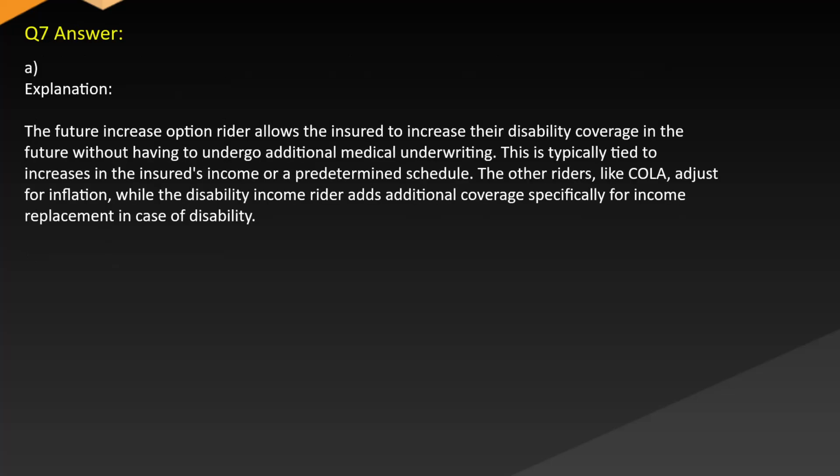Explanation. The future increase option rider allows the insured to increase their disability coverage in the future without having to undergo additional medical underwriting. This is typically tied to increases in the insured's income or a predetermined schedule. The other riders, like COLA, adjust for inflation, while the disability income rider adds additional coverage specifically for income replacement in case of disability.